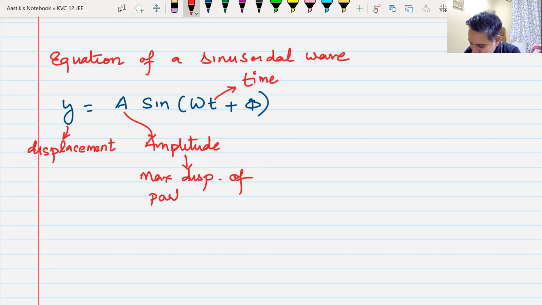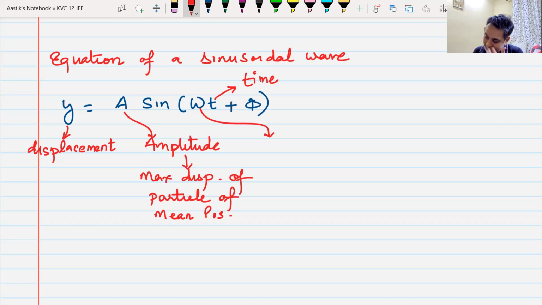Yes, sir. Please note it down. What matters in this particular topic is that you understand these terms. What is omega here? Sine is the trigonometric term sine. What is omega here?